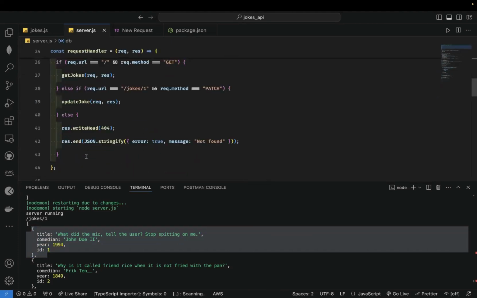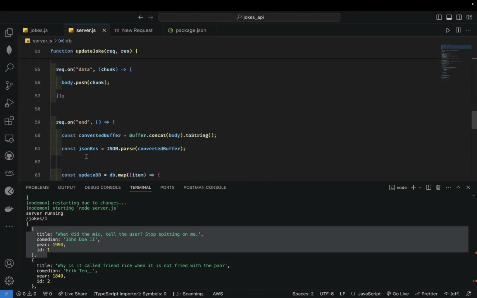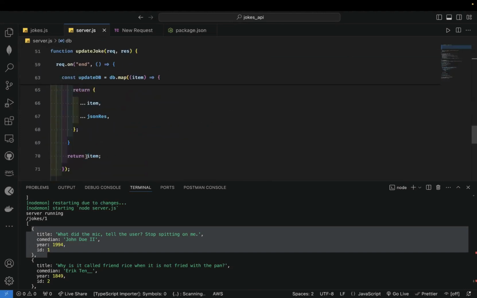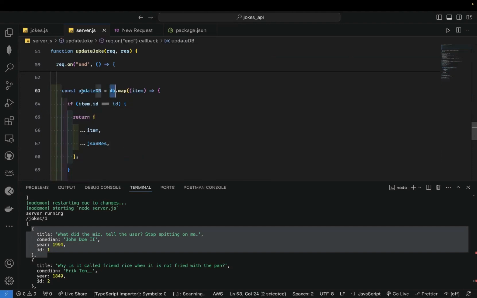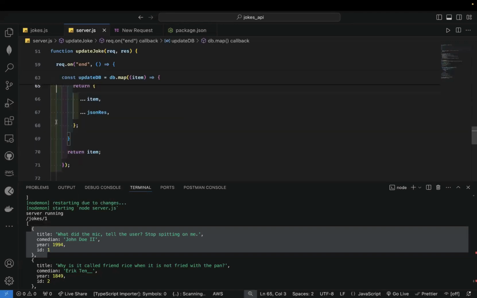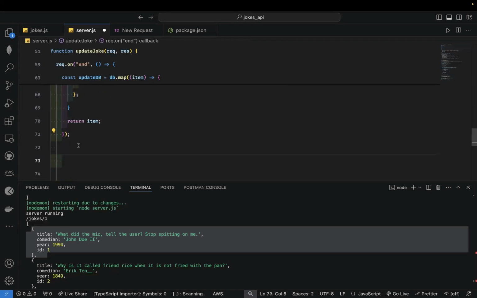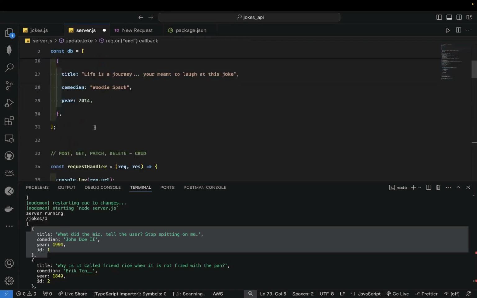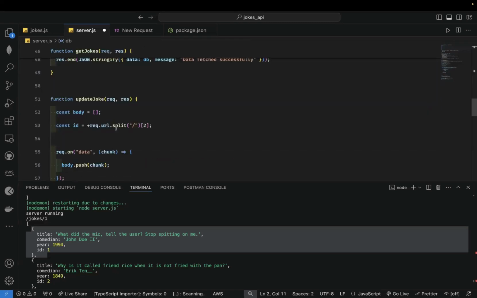So how do we update DB? What we could do is, let's come back here. db.map returns a new array, so we can change this to let, so that we can do some changes, right?